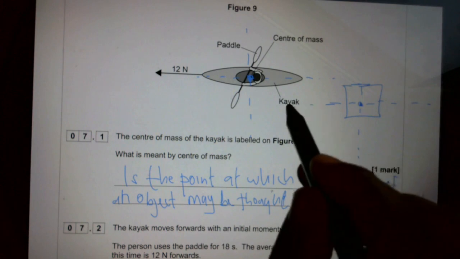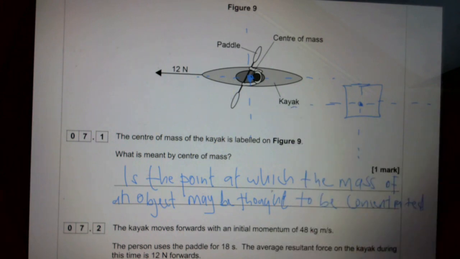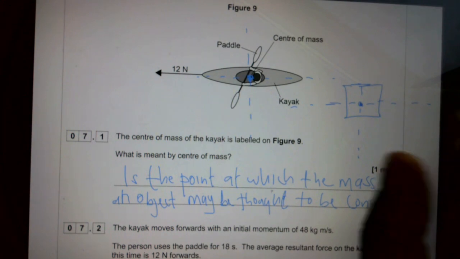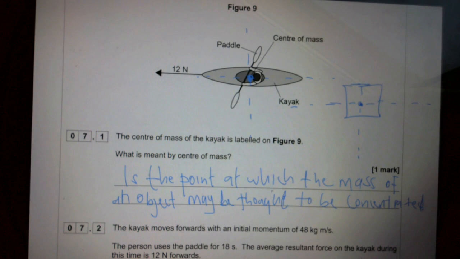By telling me about the symmetry, you are not actually telling me the definition of the center of mass. Instead, you tell me how to find it. And definitely that's true, that's how you find it. But when you are asked to write down the definition of center of mass, you need to give the accepted definition.